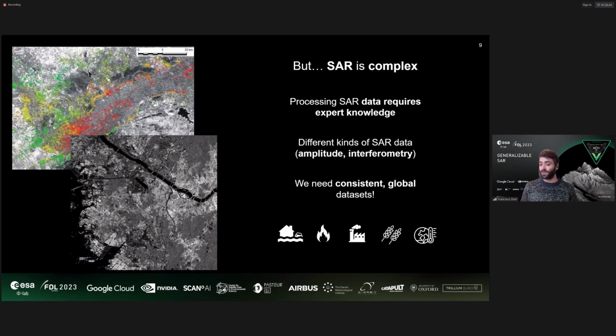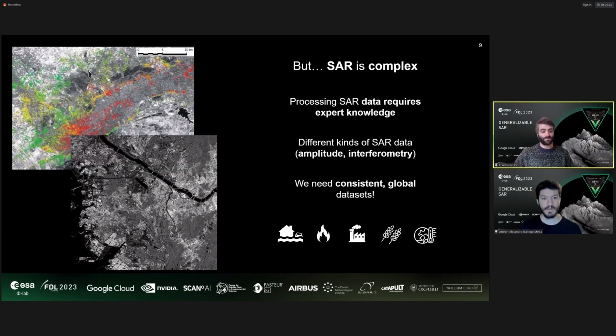But SAR data is complex. It is not easy to interpret. It requires expert knowledge. It has different kinds of data, for example, amplitude and phase that can be used for interferometry. And the data is not always available for the same location. So we need consistent global datasets for SAR. And now Alejandro will explain more about the datasets we were building for this purpose.